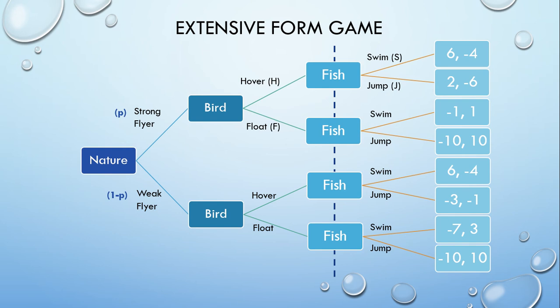The payoff for the bird is positive, depending on how easy it was to escape, and negative if they were injured or captured. The payoff for the fish is positive if they caught the bird, and negative if they're still hungry. For example, a weak flyer that floats is easily caught by a jumping fish, leading to a payoff of minus 10 for the bird who is caught and 10 for the fish who goes away full.